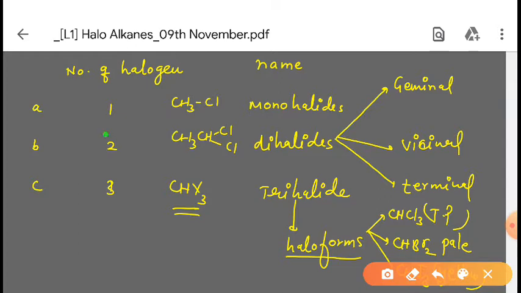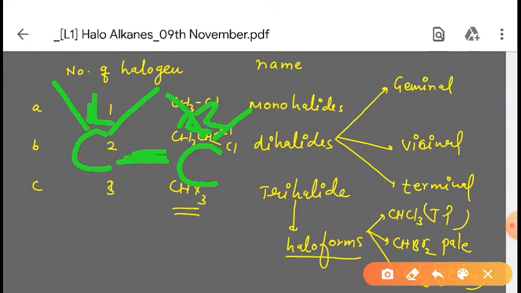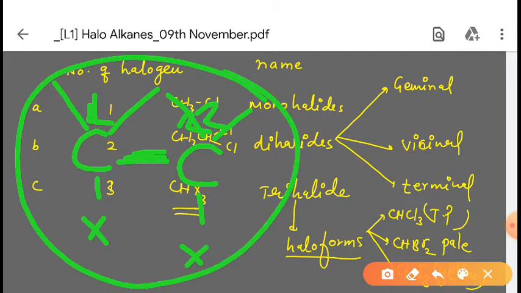Suppose this is one carbon and this one is the second carbon, 1 2 position, and one hydrogen is attached here and one hydrogen is attached here, and this one also. Since this is in a 1 2 position, if one halogen is attached here and one halogen is attached here, then this type of compound is called vicinal compound. I hope you are understanding this.